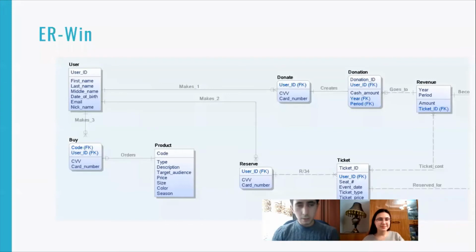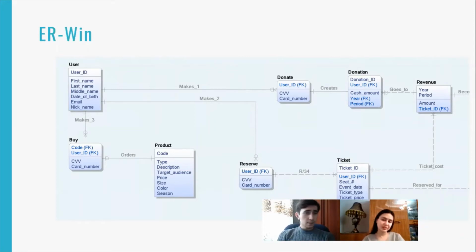Okay, as you can see, here is an Erwin diagram. You can see there are relationships such as buy, reserve, and donate. The reason they are there is that they are many-to-many relationships. We know from database management courses that in an Erwin diagram, all other forms of relationships except many-to-many are prohibited here.